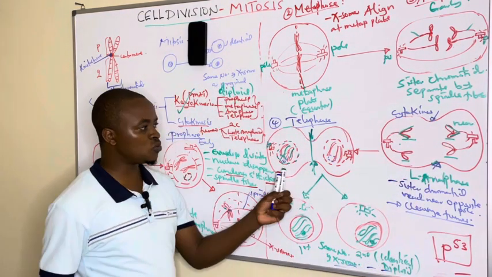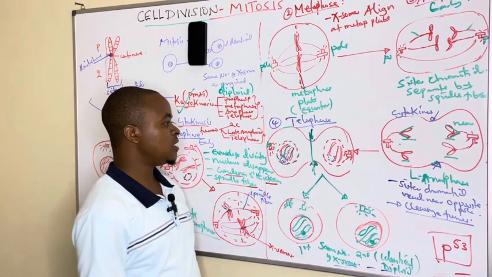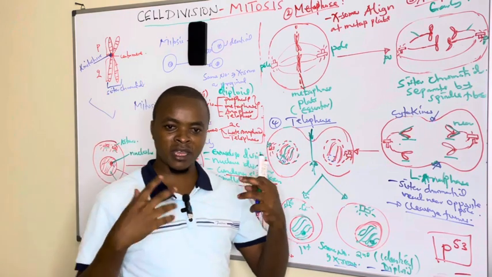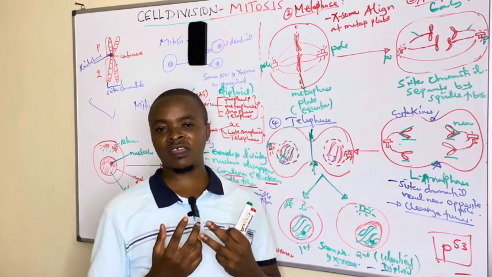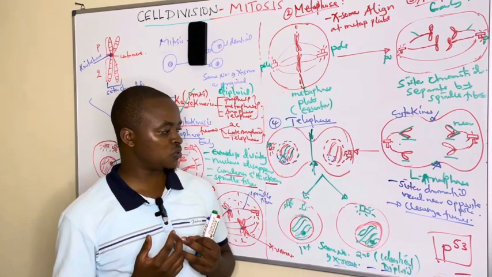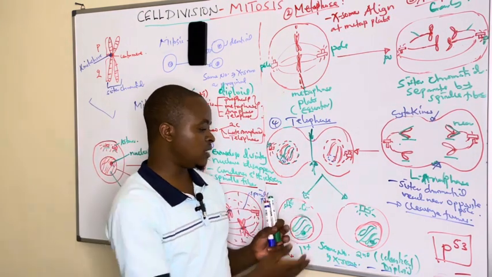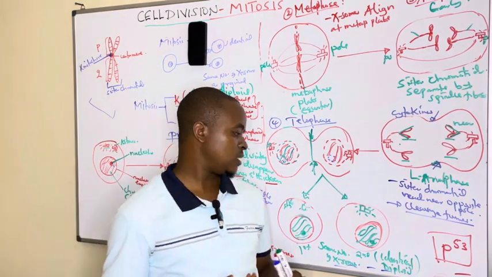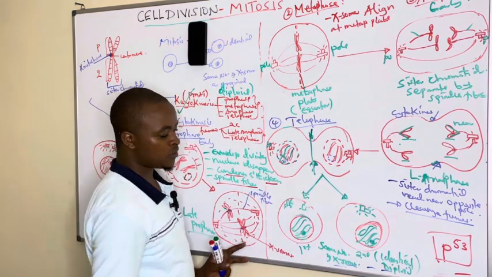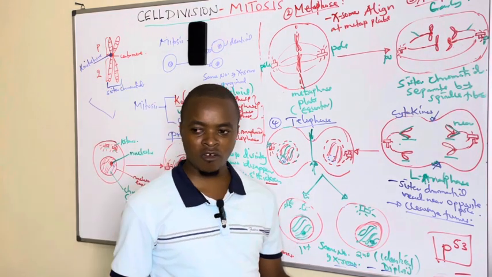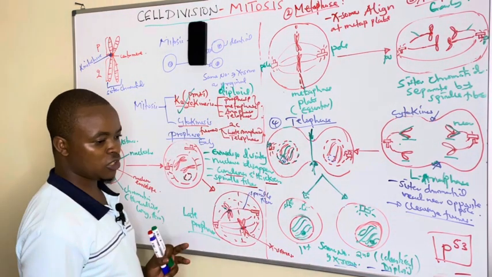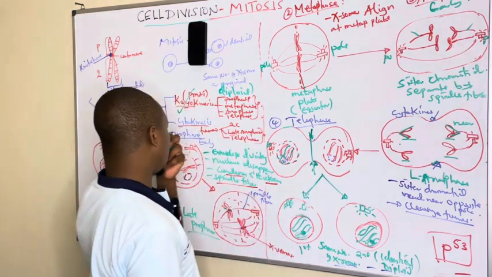Then in telophase, the furrow continues to constrict, and there is reappearance of the nuclear envelope and the nucleolus. The chromosomes which had been formed lengthen to form thread-like chromatin again, producing 2 daughter cells which have the same number of chromosomes as the original parent. This is what we can talk about under mitosis, under karyokinesis.